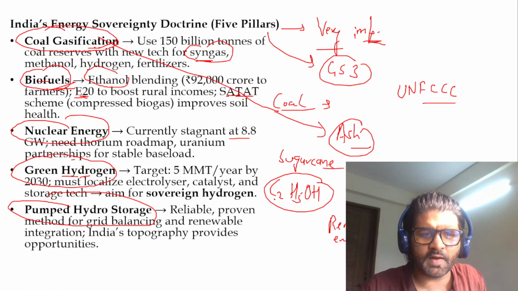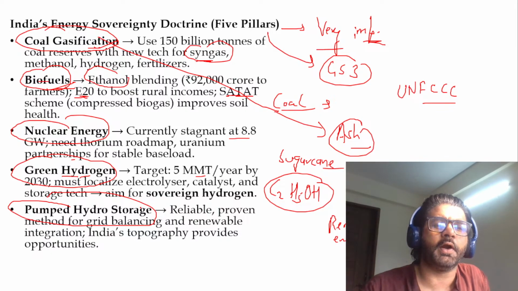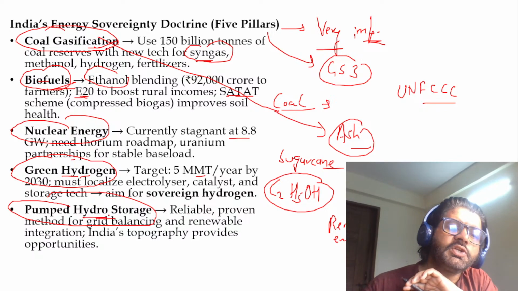So green hydrogen, we have a certain target: 5 MMT per year. Again, forget about all those things, just remember what green hydrogen is. Then pumped hydro storage. What is pumped hydro storage?